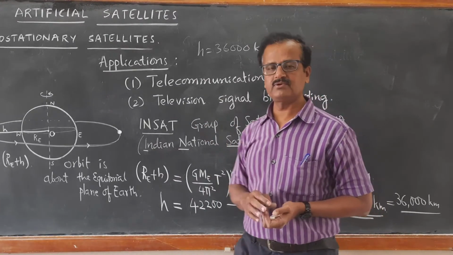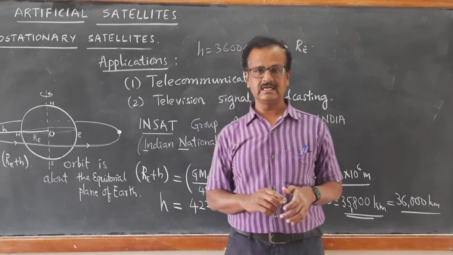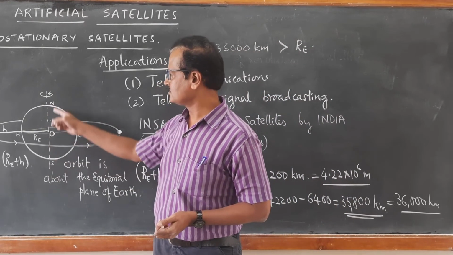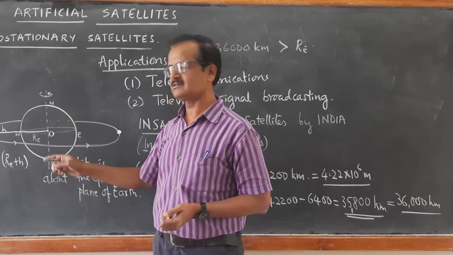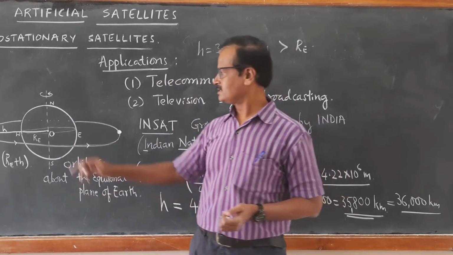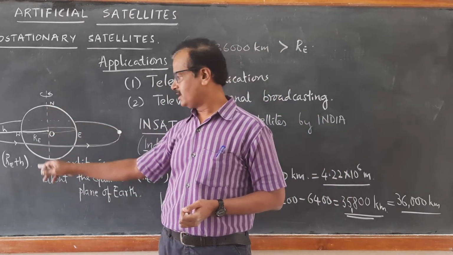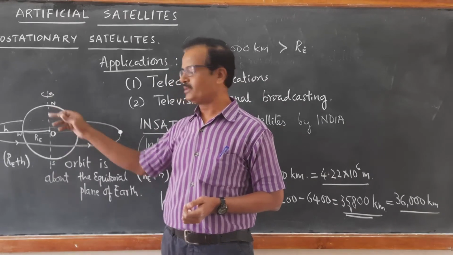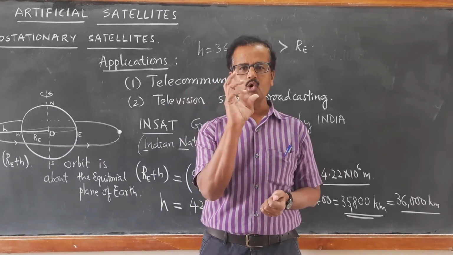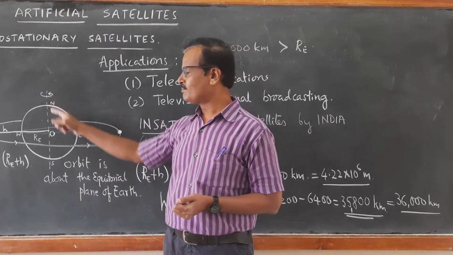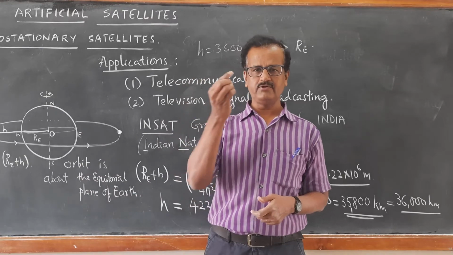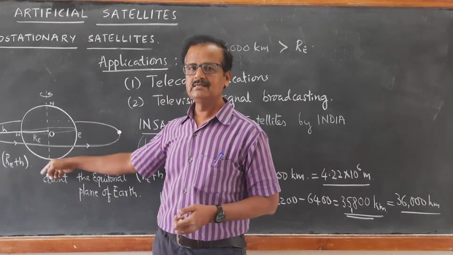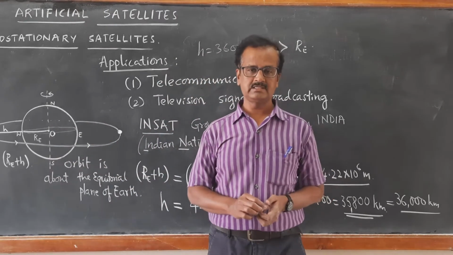Now, next class of satellites are called as polar satellites. These polar satellites are revolving around the polar axis. You see, north-south axis is called as polar axis. The upper surface is north pole and the lower surface is south pole, and the axis about which the Earth rotates around its own axis is called as polar axis. Another class of satellites which are revolving about this polar axis are called as polar satellites.